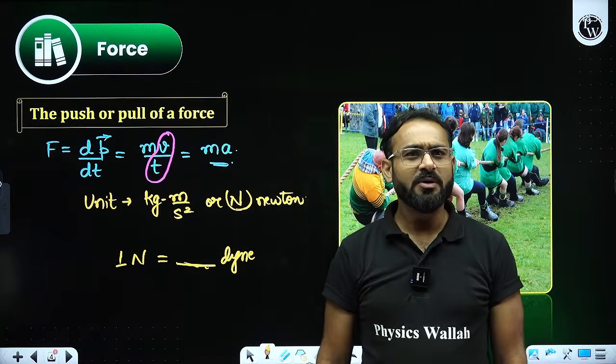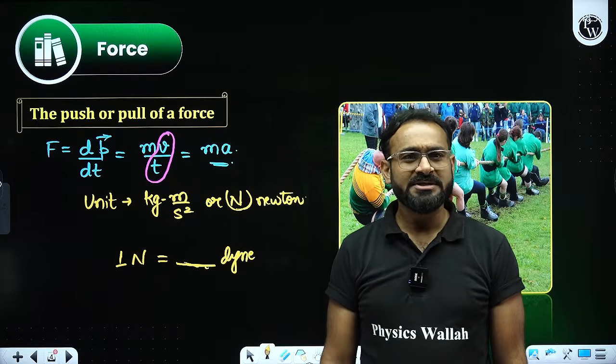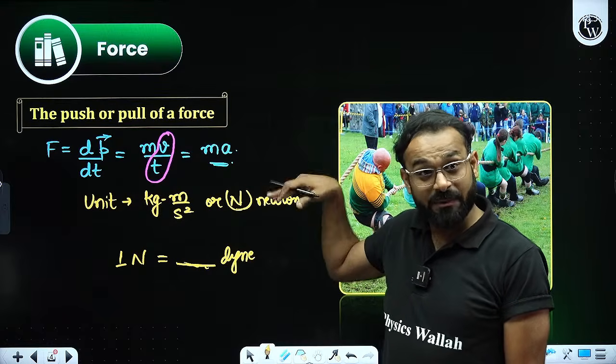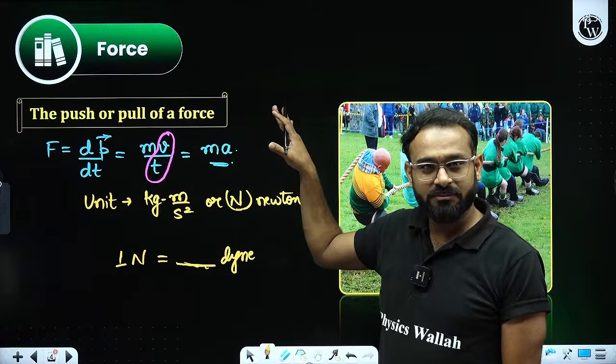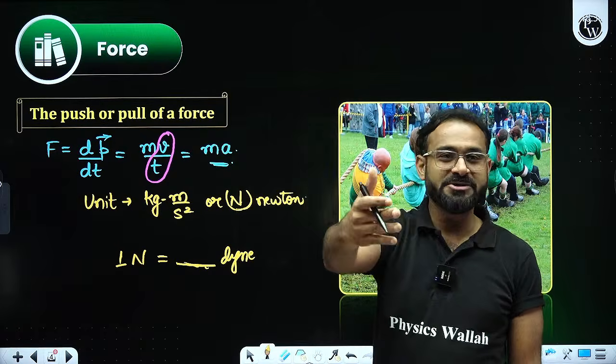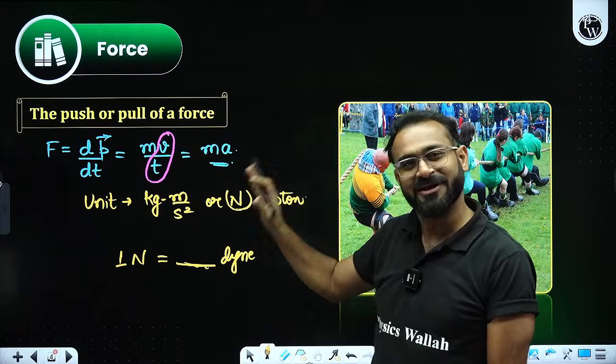Rao Saab is writing like color. See, I'm going to cover the entire chapter of this ICSE. Whatever topics you have will automatically be taken care of. So don't worry, please concentrate and learn this.